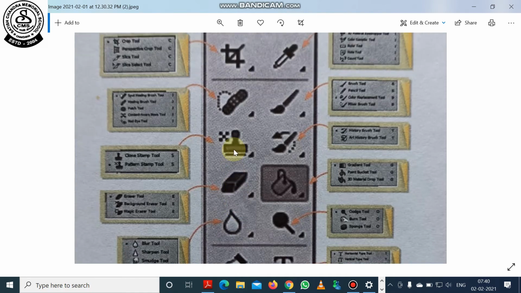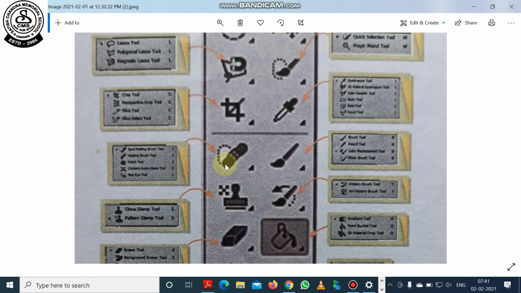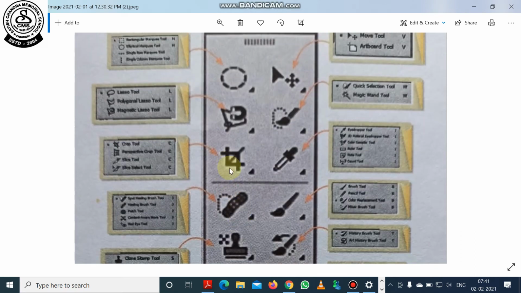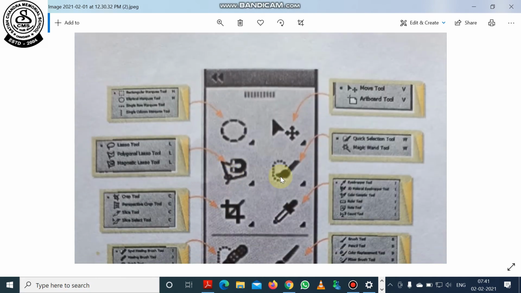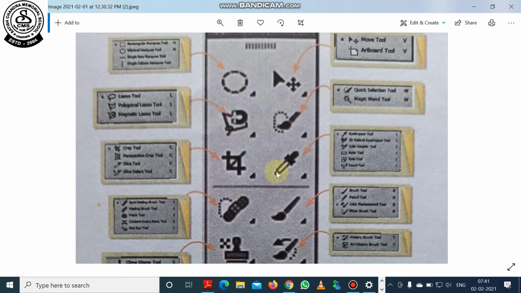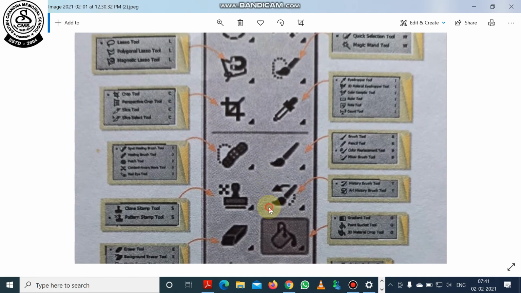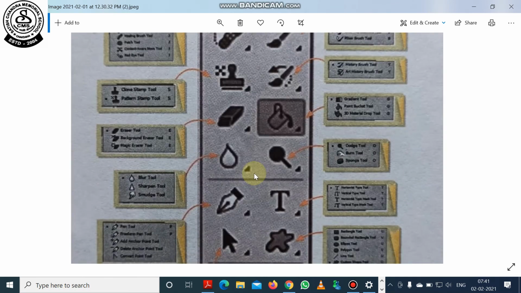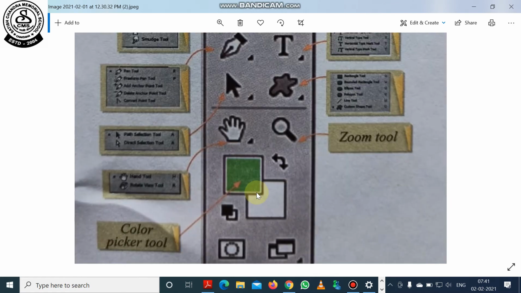Okay, you can see clone stamp tool, pattern stamp tool is there, and you can see here the spot healing brush tool is there. You can see that here crop tool is there. You can see lasso tool is there. So many tools are there in the tool panel of the Photoshop window, as I'm showing you, that you can have multiple tools and you can work with the multiple tools here.